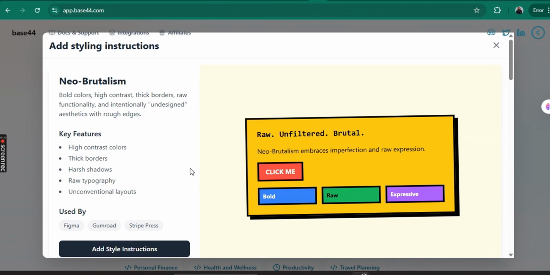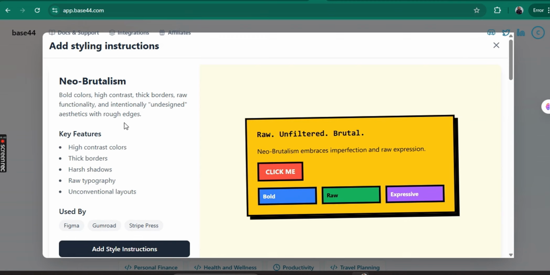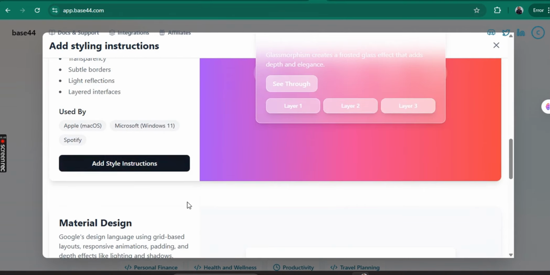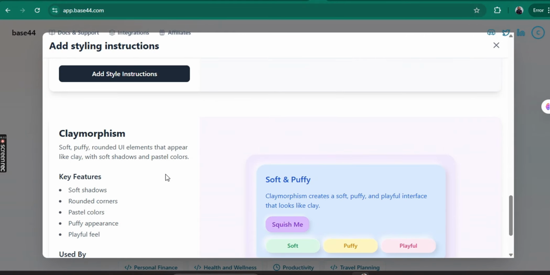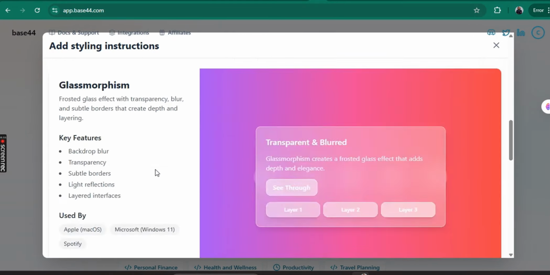Let's click on it. Yeah, they've given you styling instructions here for maybe people who do not know anything about an app's look. So they have different ones. These are neo-brutalism, neomorphism, glassmorphism. As you can see, material design. And this one is claymorphism.